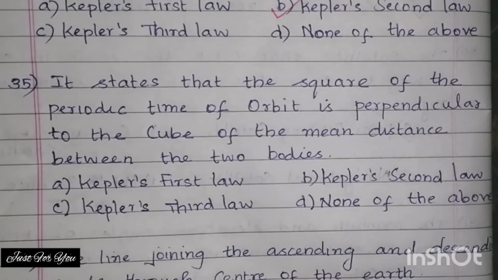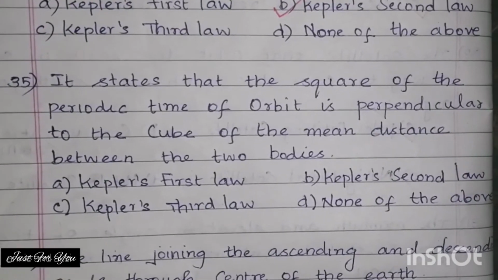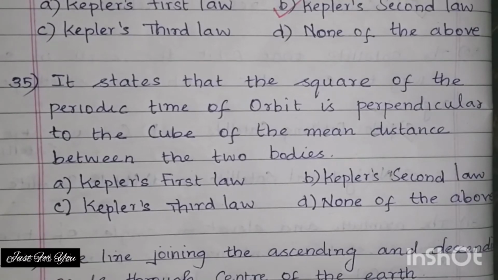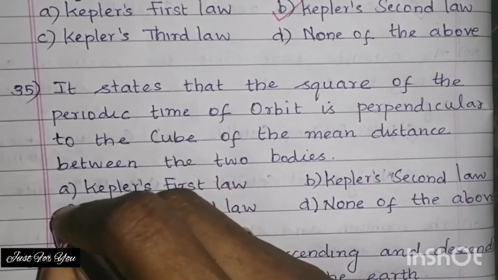Next question. It states that the square of periodic time of orbit is proportional to the cube of the mean distance between the two bodies. Option A, Kepler's first law. Option B, Kepler's second law. Option C, Kepler's third law. Option D, none of the above. The right answer is option C, Kepler's third law.